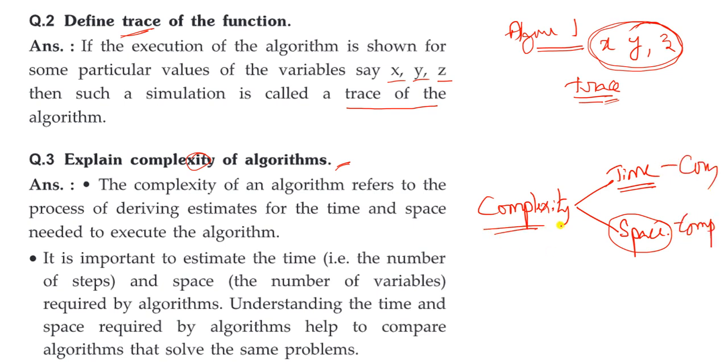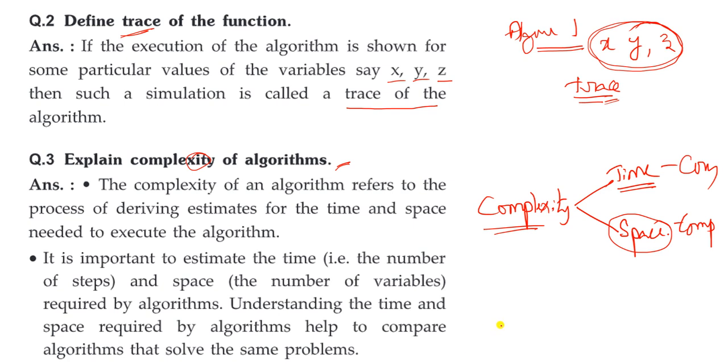So the complexity of an algorithm is very important. It is very important to estimate the time, because time is depending on the number of steps. If the number of steps is less in a particular algorithm, then what will happen?